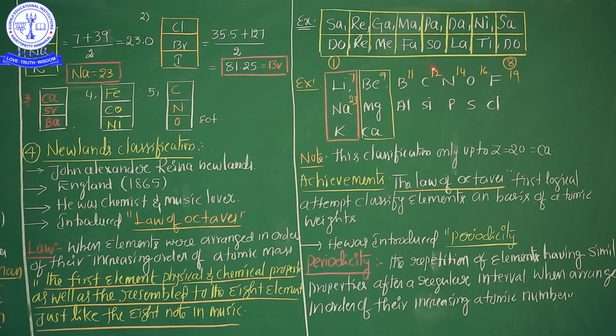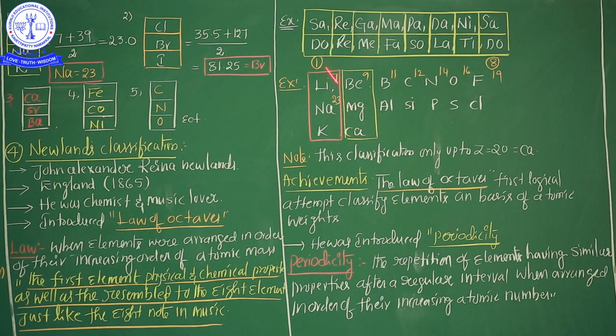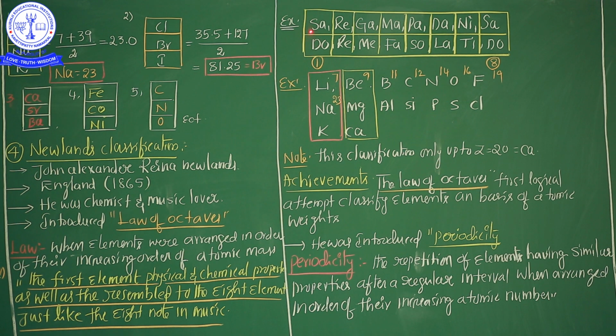A very interesting point is that John Newlands classified the elements based on musical notes. For example, the first note is the sa sound, and similarly the eighth note is also the sa sound. In foreign musical notes, it is do, re, mi, fa, sol, la, ti, do. So here do, do. The first and eighth notes are the same sound. Based on this concept, he arranged the elements in the same manner.